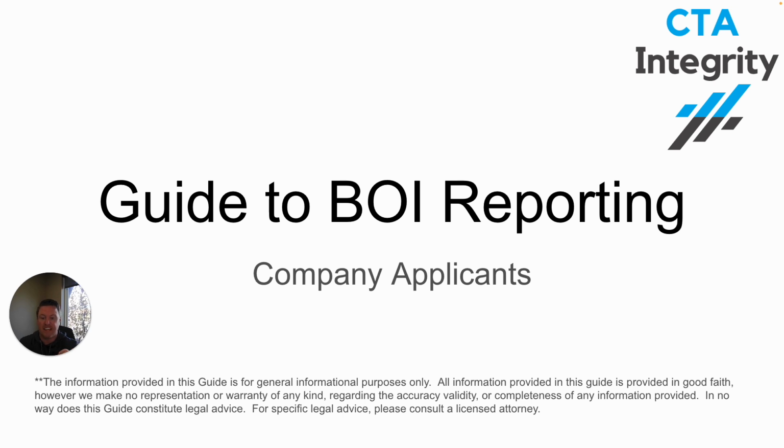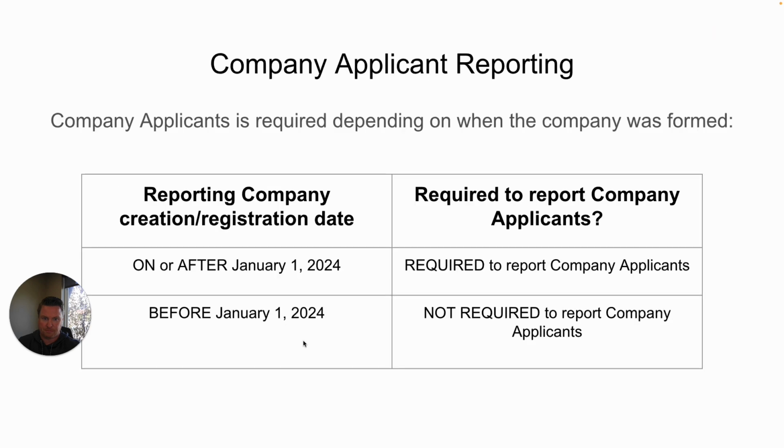This doesn't apply to every reporting company, but we're going to go through it just to make sure that we're comprehensive and complete. So, who does this apply to?